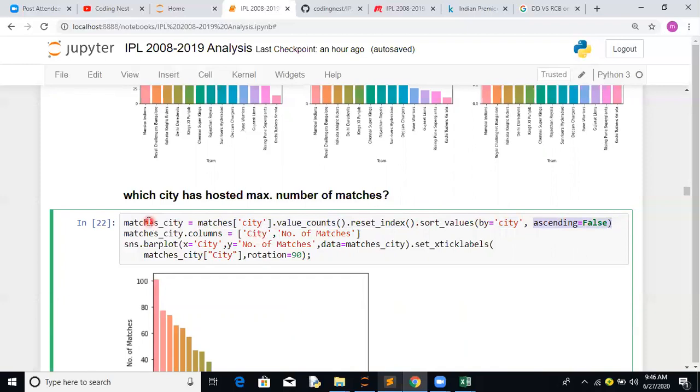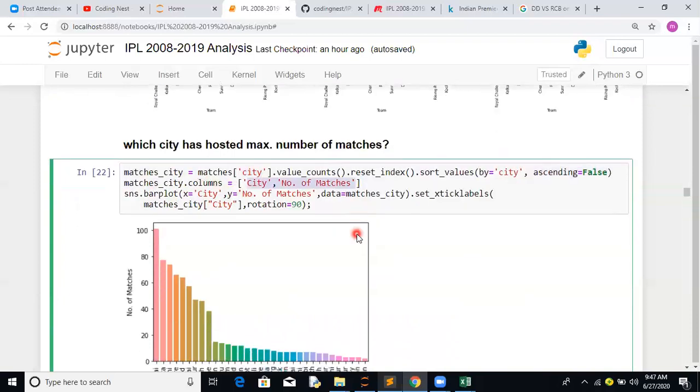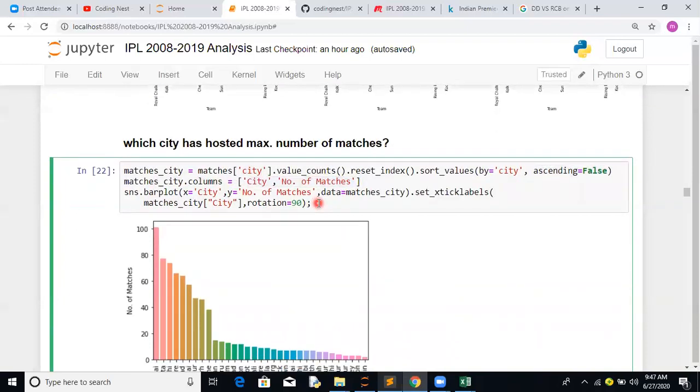So basically here we are able to get the number of matches, sorted by the number of matches hosted by the city, ascending equals false, so we get it in descending order. Columns, we are renaming to city and number of matches, and let's try to plot this.